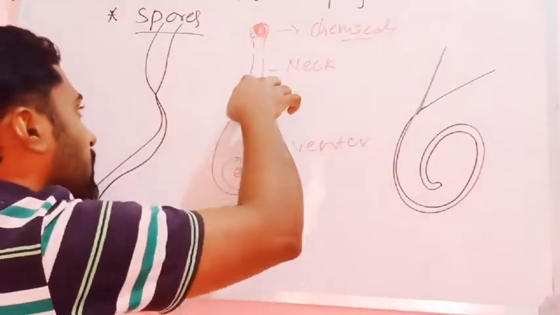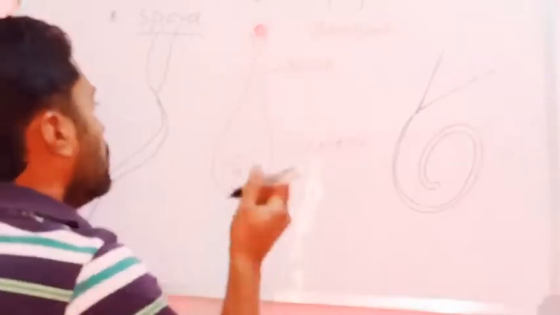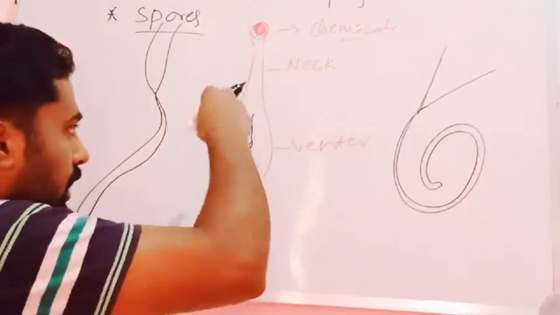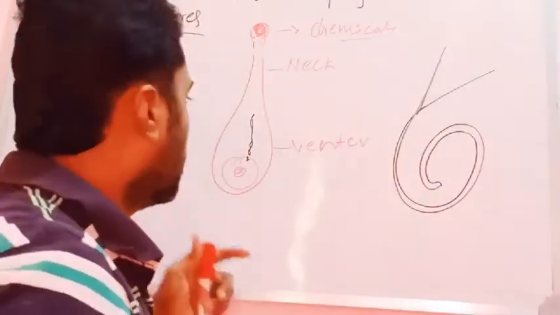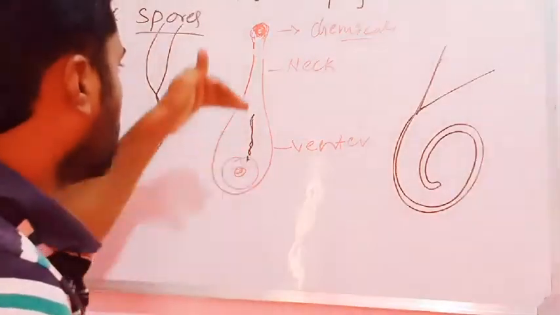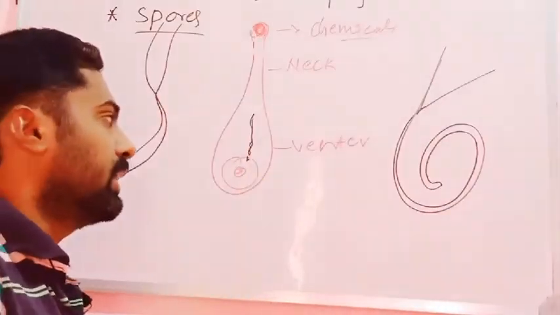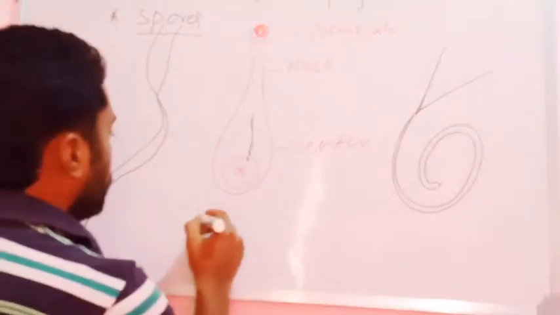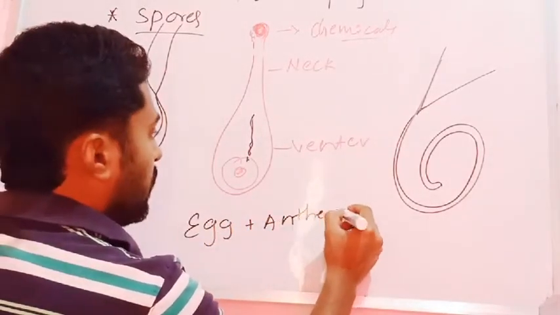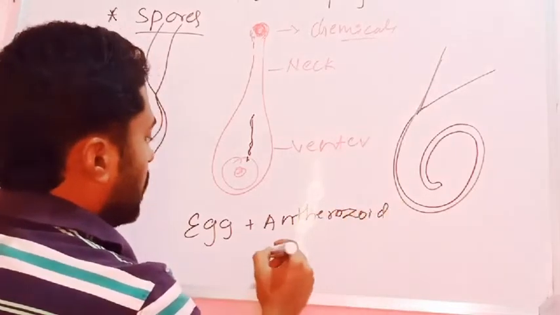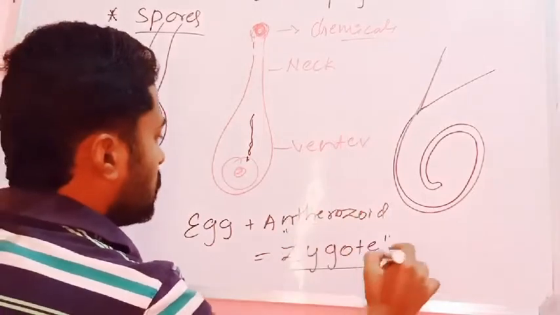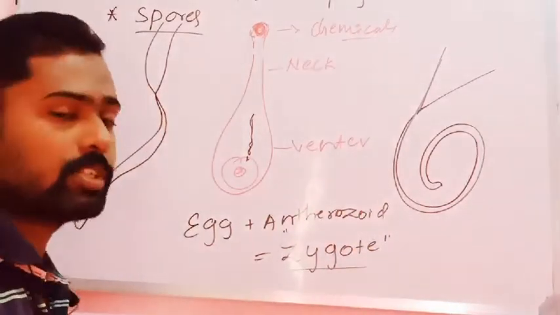Many of them will enter into the archegonia, but ultimately only one anthrozoid will enter into the venter and fuse with the egg. The fusion of egg and the anthrozoid will form the zygote, isn't it? The result of fertilization is the zygote. The fusion of egg and anthrozoid results in the formation of the zygote.